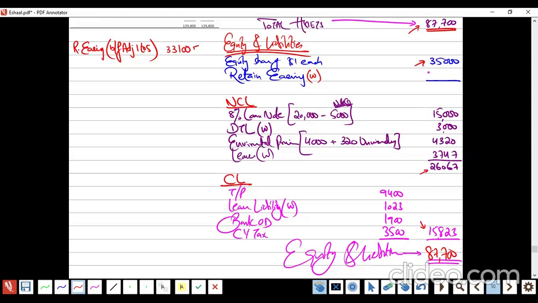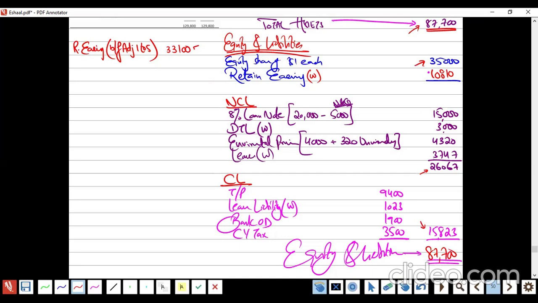See, what is the non-retained earning? Some math, 87,700 minus 15,823 minus 260,607 minus 35. Minus 10,810.